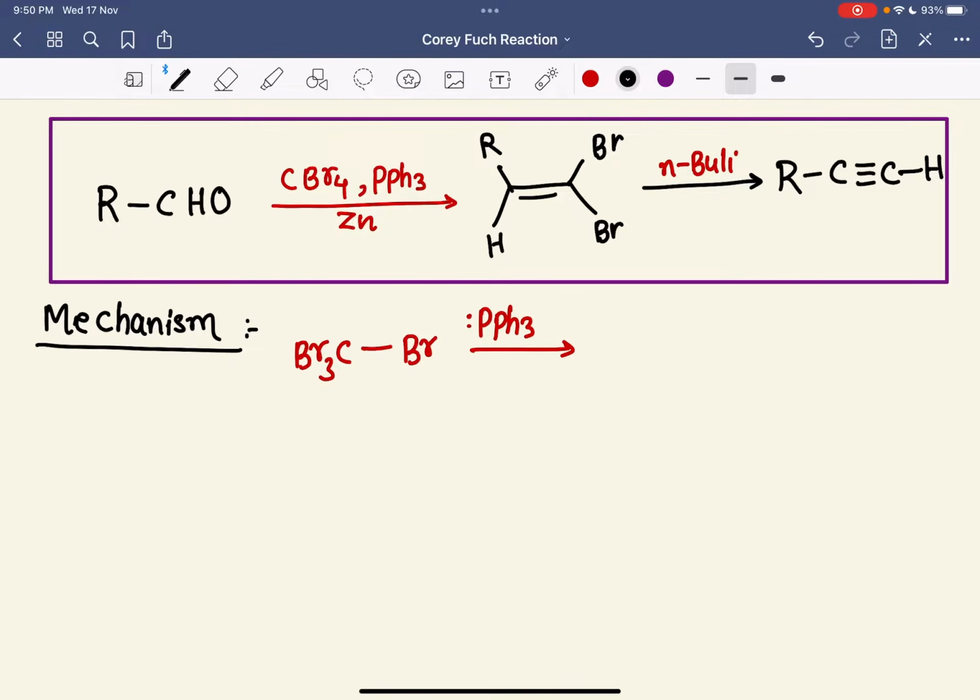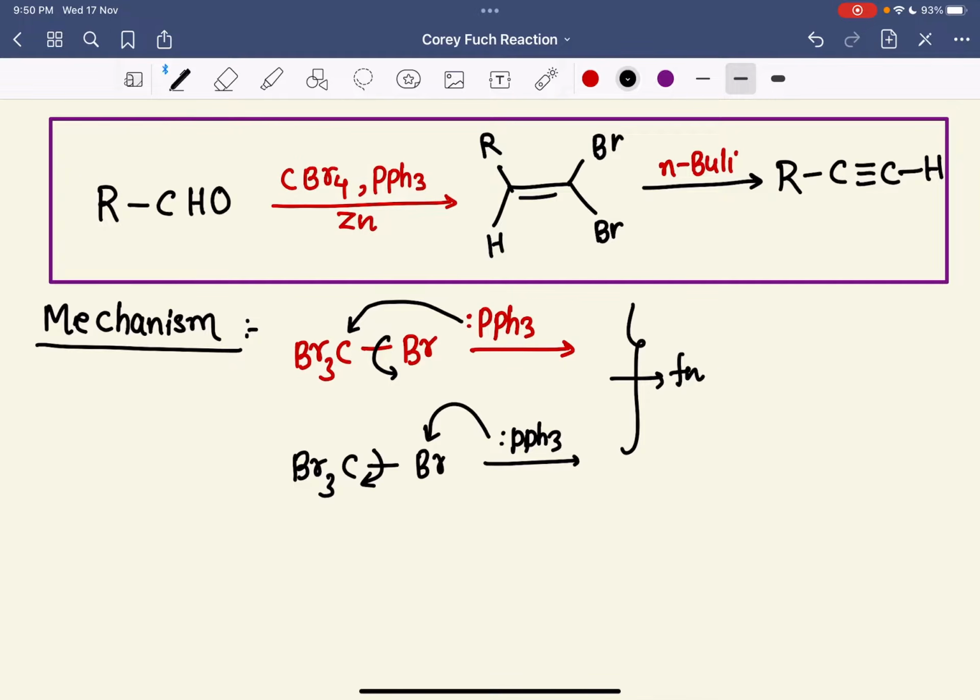Many people might think that this will attack here and this will leave, right. Someone might also think that it could happen the other way, and this leaves, like that. So these are the two possibilities.